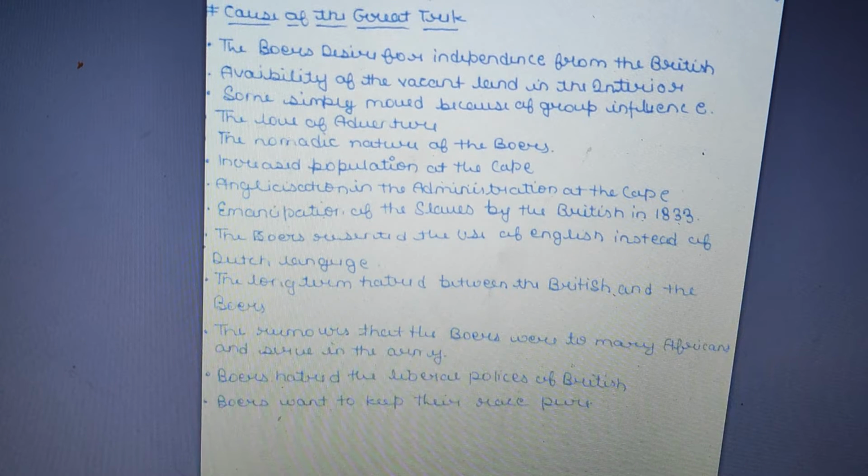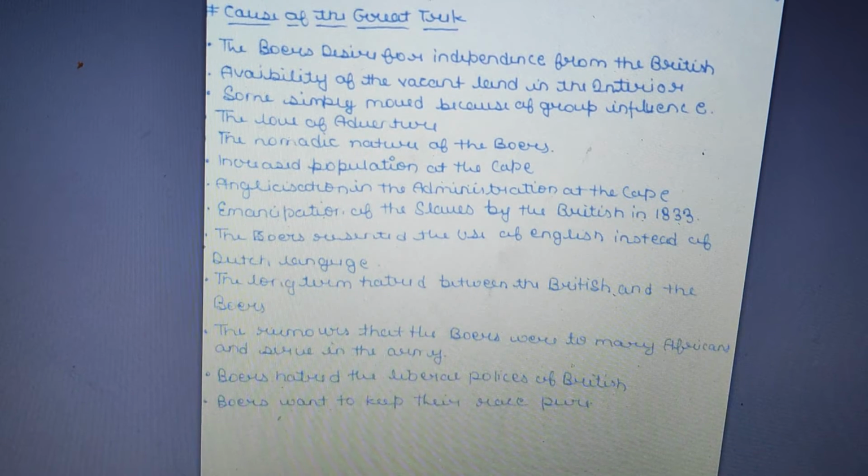Some simply moved because of group influence. Some people were not so fed up with British rule, but they joined the movement because they were influenced by the group. The love of adventure: these people loved adventure, and that's why they started to move. The nomadic nature of the Boers: as the Boers didn't want anyone to rule over them, that is also one of the reasons they wanted independence again.